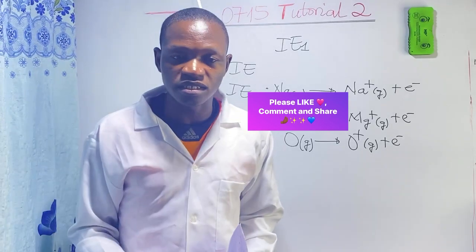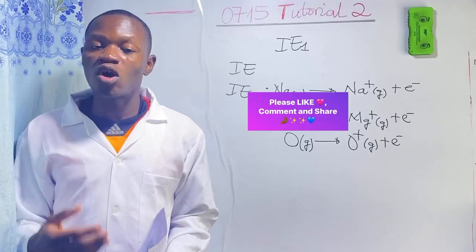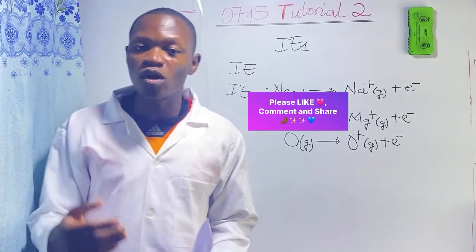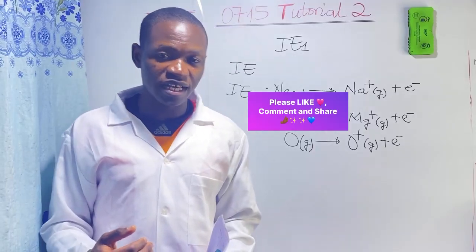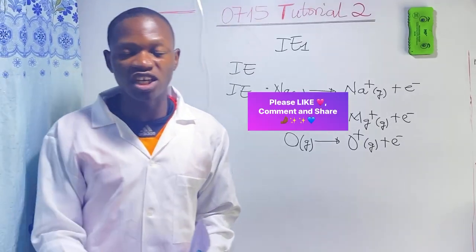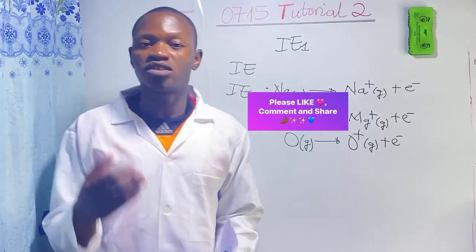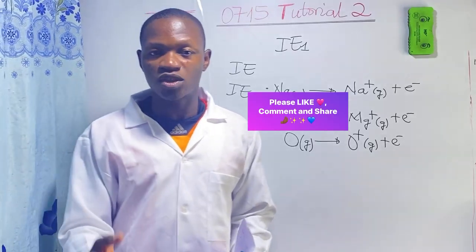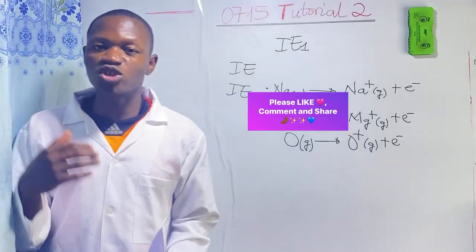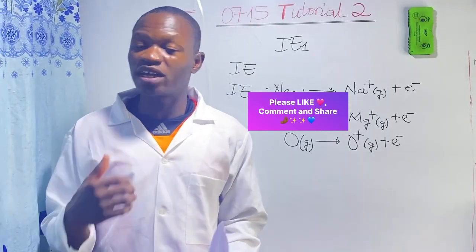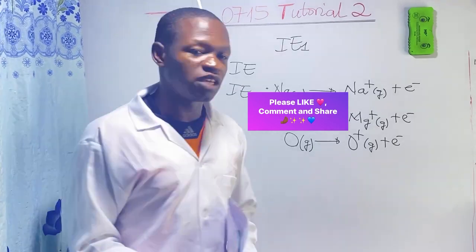It is the energy required to remove 1 mole of electrons from 1 mole of gaseous unipositive ions of an element, to form 1 mole of gaseous dipositive ions.